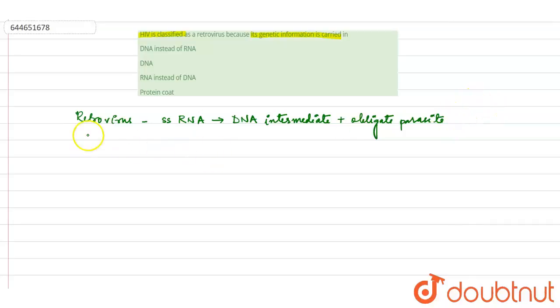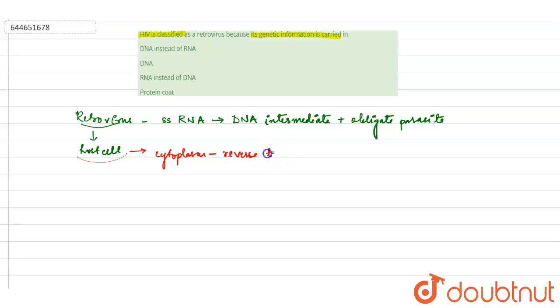This retrovirus targets a host cell. After targeting the host cell, what happens? Once it is inside the cell cytoplasm, the viruses use their own reverse transcriptase enzyme.